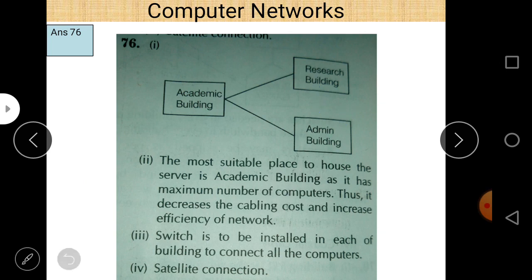So just connect indirectly. It means whenever you want to send data from the admin building to the research building, or from the research building to the admin building, it goes through the academic building. So this is the cable layout.